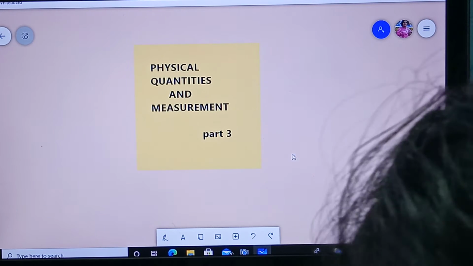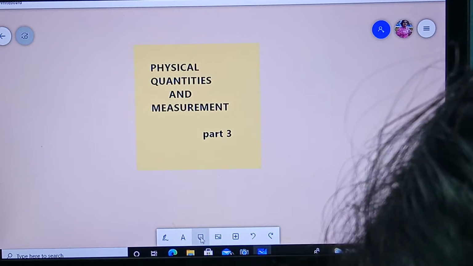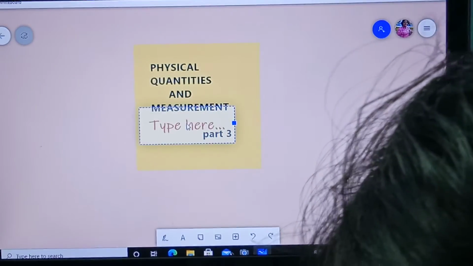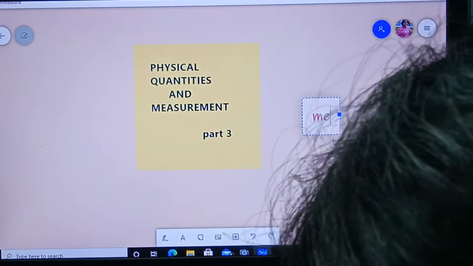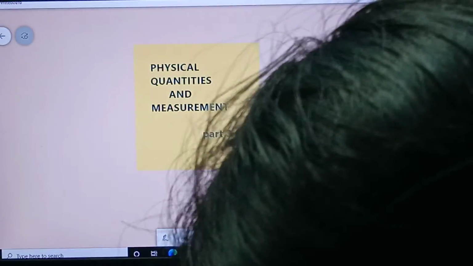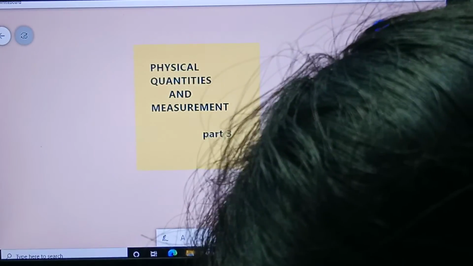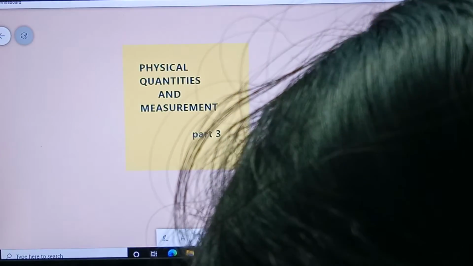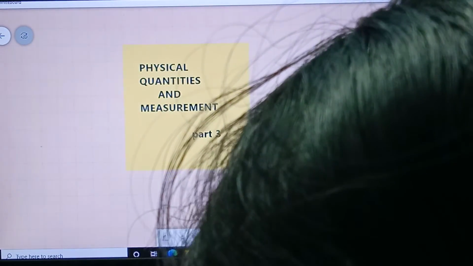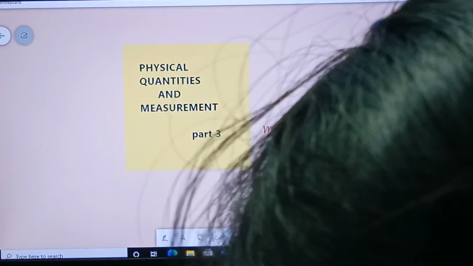In part 3, that means in this video, we are going to learn about the measurement of mass.